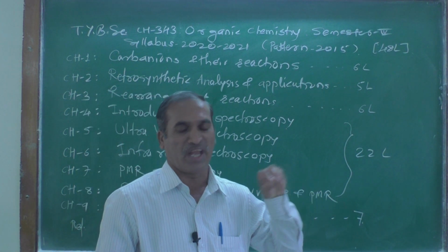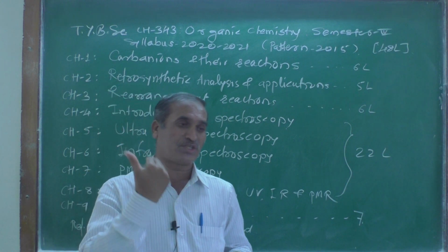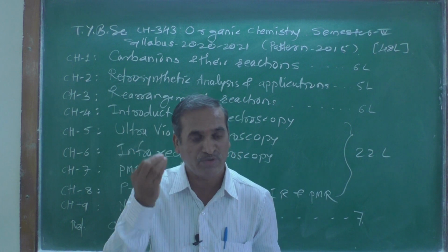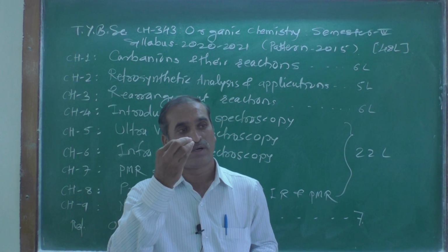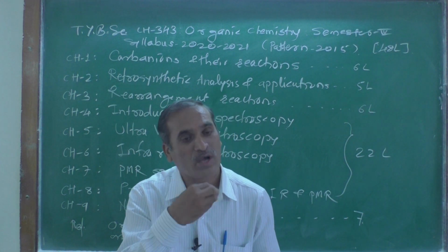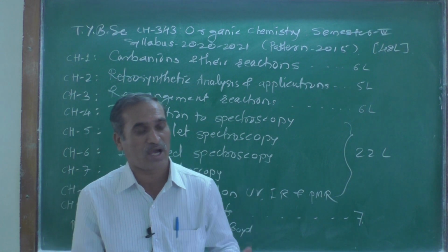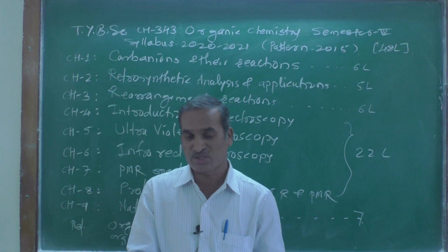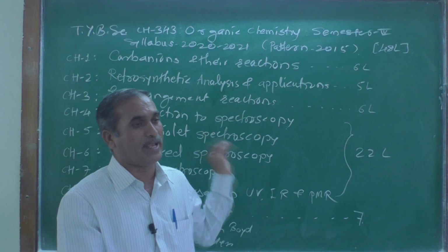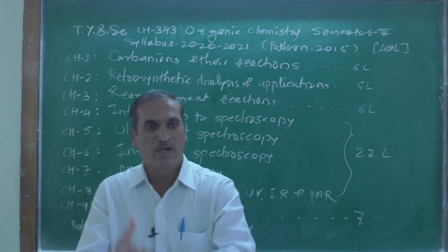And we will learn the types of generation of Carbanion, and some of the famous reactions taking place via Carbanion. That type of reaction you might have heard of in your SY BSc, the aldol condensation, and that aldol condensation mainly takes place through a Carbanion.